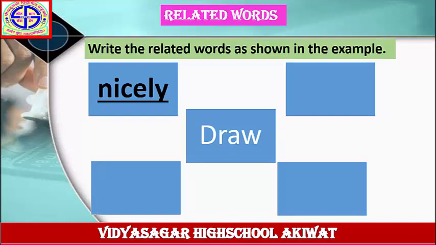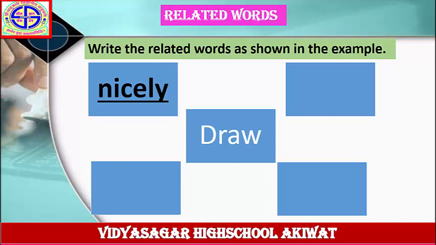Write the related words as shown in the example. Here the word given is draw and the answer given is nicely. The remaining 3 columns are blank. You have to write down adverbs, because the word given here, nicely, is an adverb and it is related to the word draw. Draw nicely. In the same way, you have to write down the remaining columns.